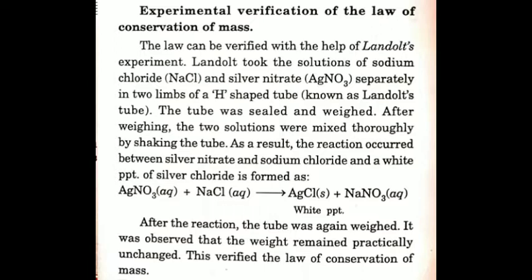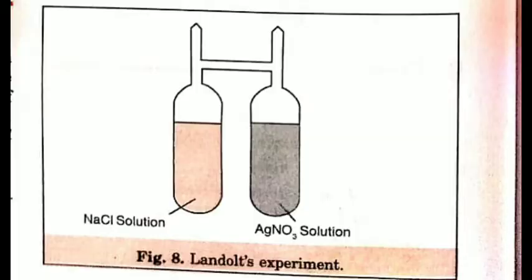After weighing, the 2 solutions were mixed thoroughly by shaking the tube. As a result, a reaction occurred between silver nitrate and sodium chloride, and a white precipitate of silver chloride is formed. As you can see in the reaction, AgNO3 plus NaCl will give us the white precipitate of AgCl plus sodium nitrate. After the reaction, the tube was again weighed, and it was observed that the weight remained practically the same. This verifies the law of conservation of mass, that the weight of these 2 solutions before the reaction and after the reaction are the same. It means matter cannot be created. So this is the first law, the law of conservation of mass.